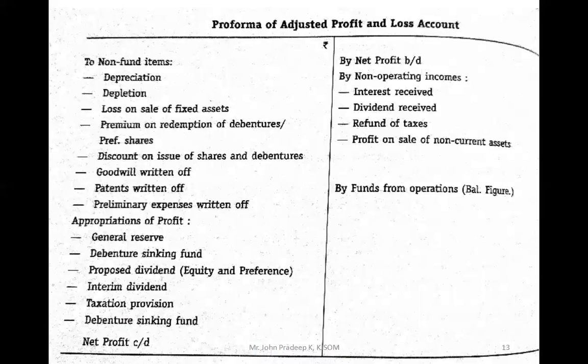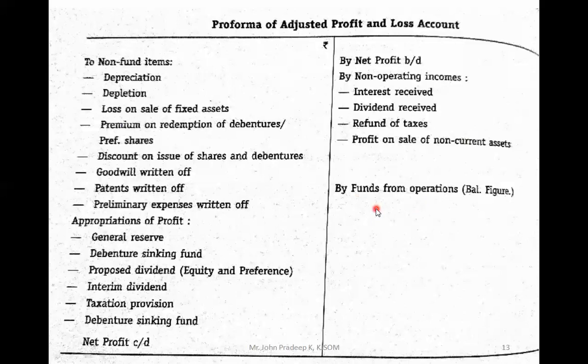Yesterday I sent you this particular format. What format is this? Why do we need to use this format? Anyone? Students, please listen carefully. This particular format is normally used to calculate fund from operation.